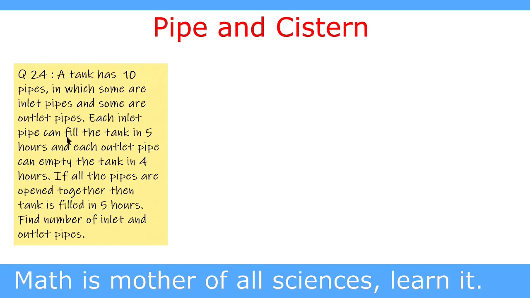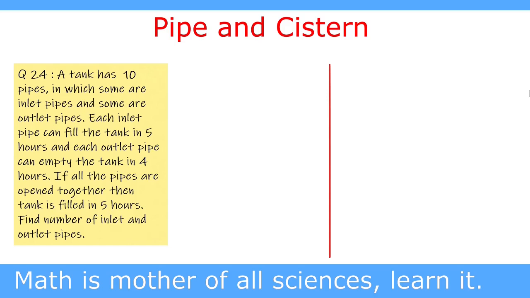Each inlet pipe can fill the tank in 5 hours, and each outlet pipe can empty the tank in 4 hours. If all the pipes are opened together, then the tank is filled in 5 hours. Find the number of inlet and outlet pipes. We solve this question by the conventional method to understand the concepts.